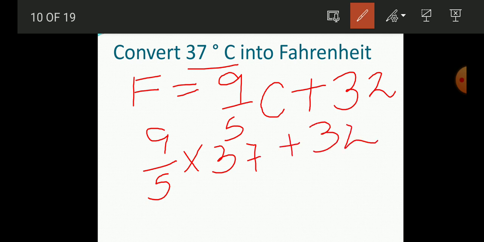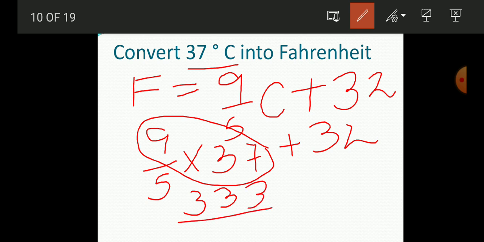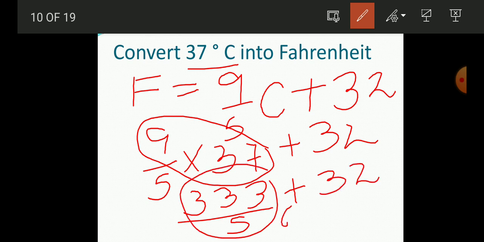So students, you have to multiply it first, then what you will get? 333, and then you will divide it by 5. On dividing this, you get 66.5. Then you have to add it with 32. What you will get? You get 98.6. The unit is now degree Fahrenheit. Okay, so like this you can solve many more questions.